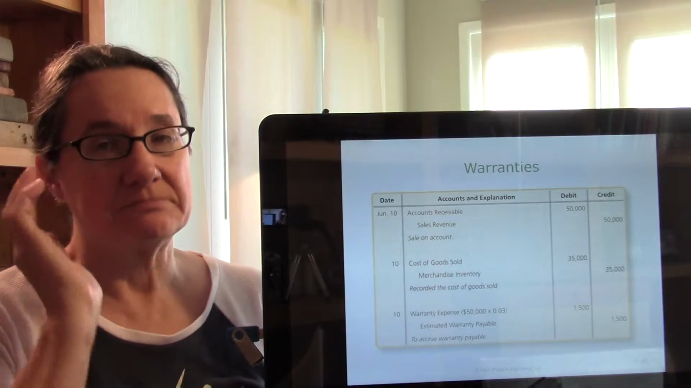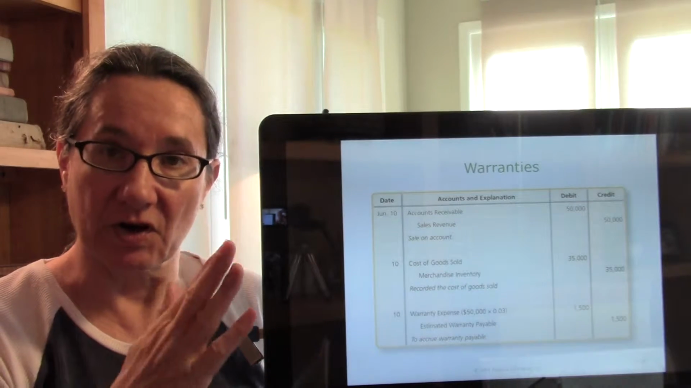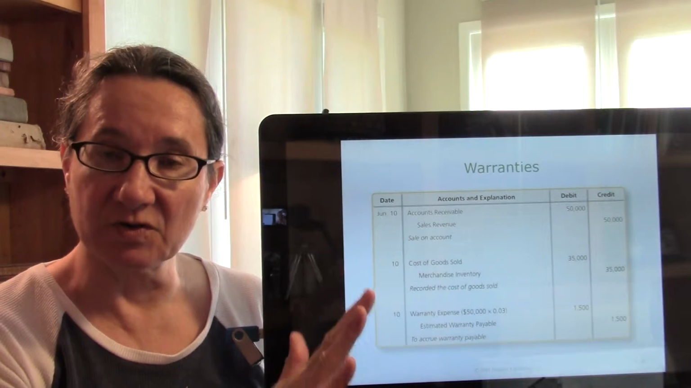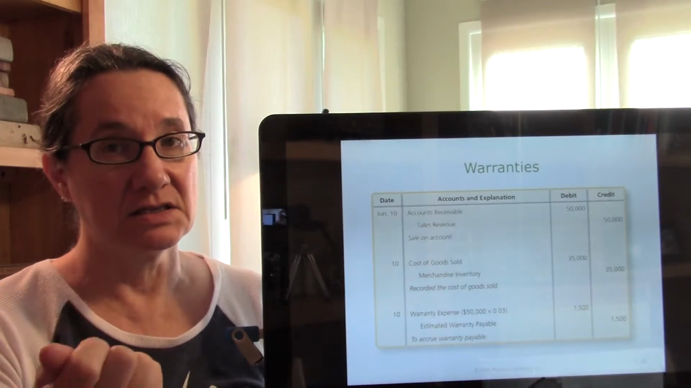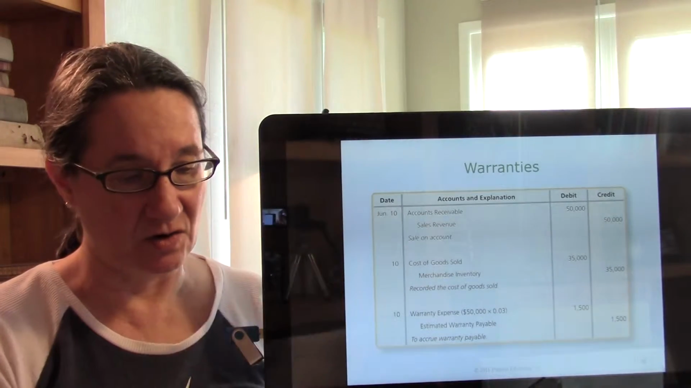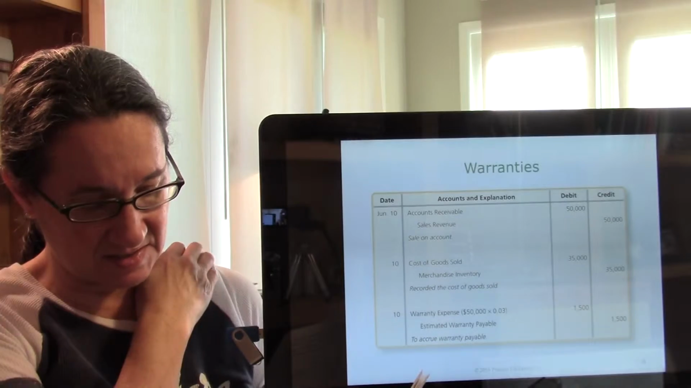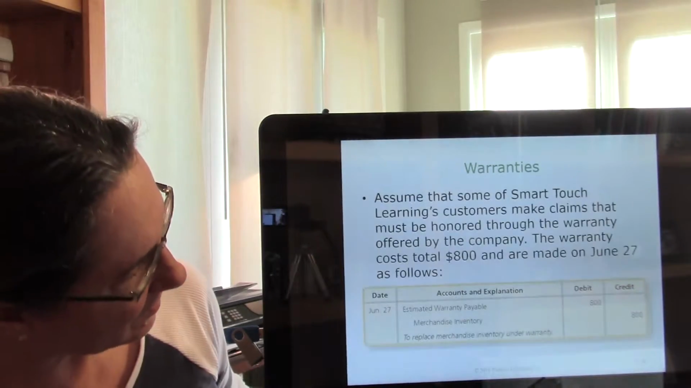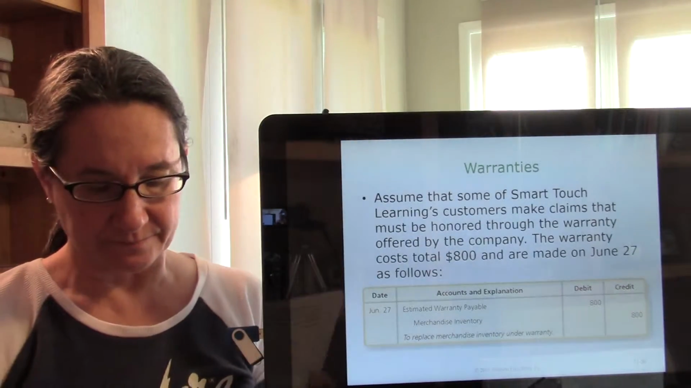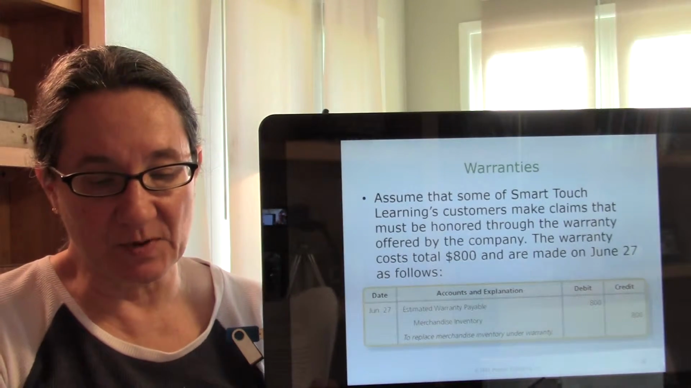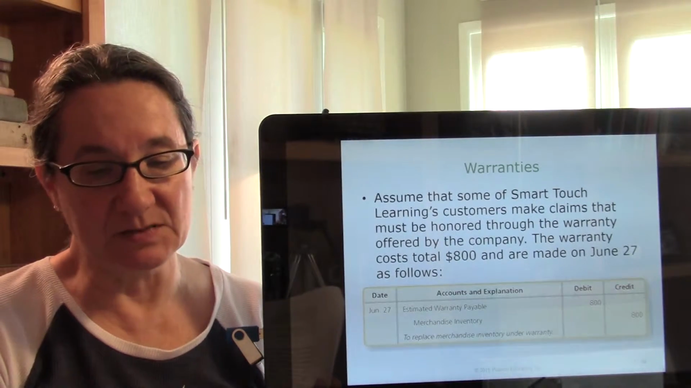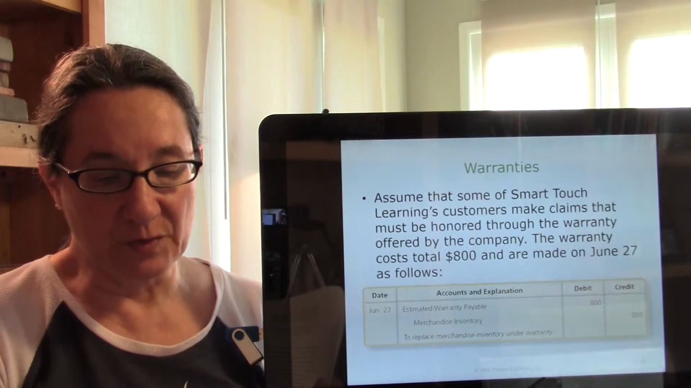So now, later, people are going to return those computers and execute their warranty, like, hey, this isn't working right, here you go, or whatever it is that this company sells. All right, so let's assume that some of Smart Touch Learning customers make claims that must be honored through the warranty.